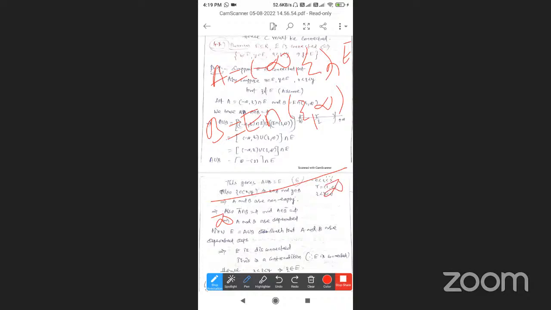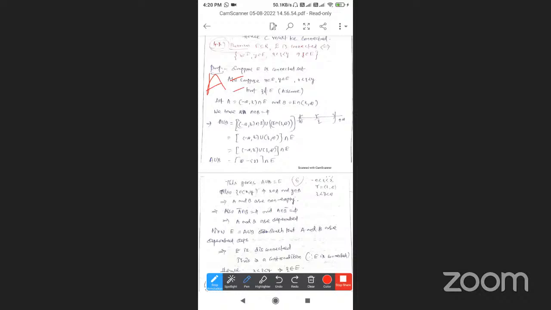So A is minus infinity to Z intersection E, and B is E intersection Z to infinity.